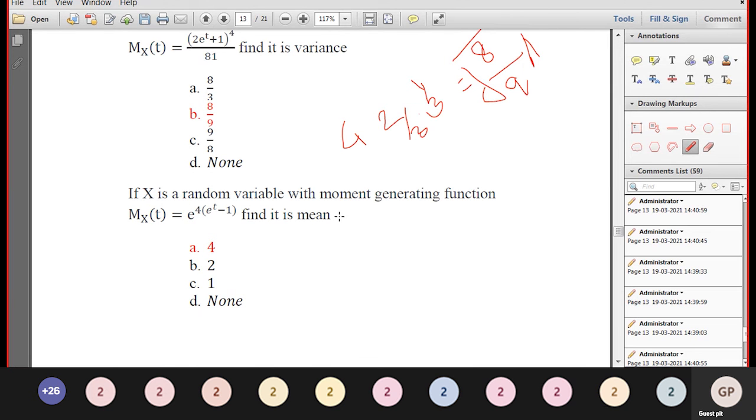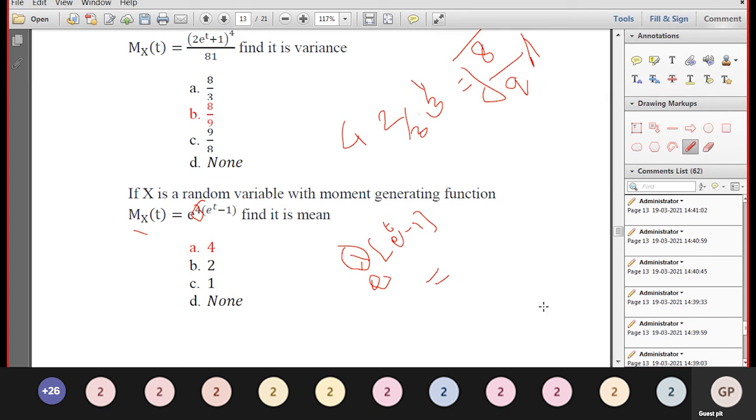If x is a random variable with moment generating function M x of t given by e to the power 4 into (e power t minus 1), find its mean. What is the formula? E to the power lambda into (e power t minus 1) is the MGF of the Poisson distribution.